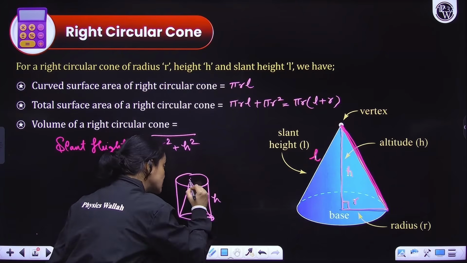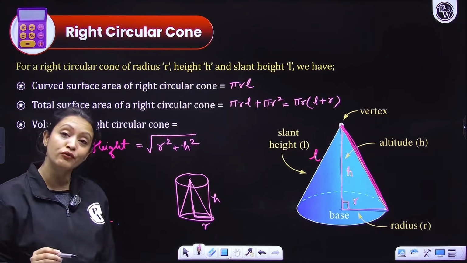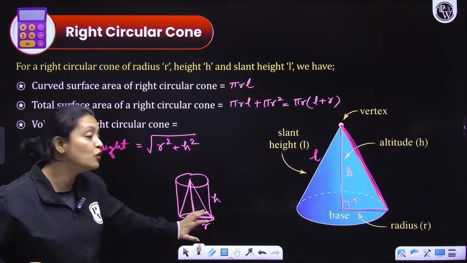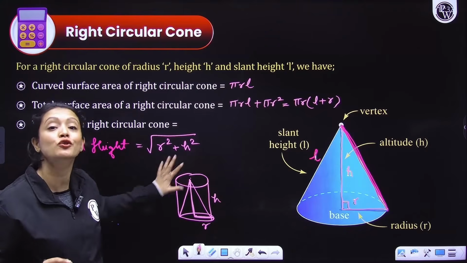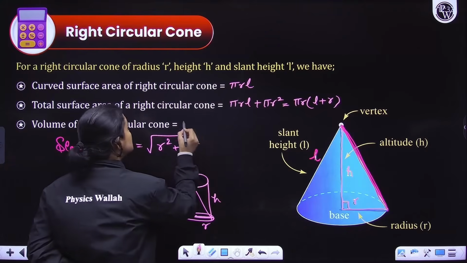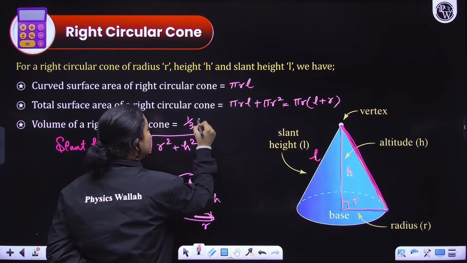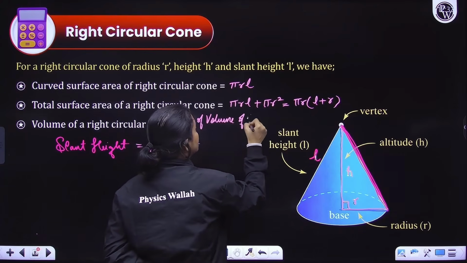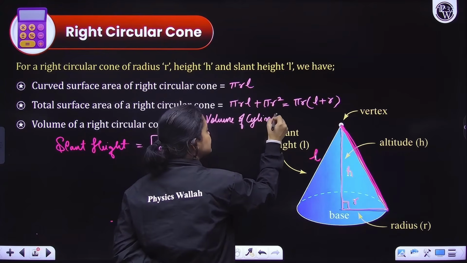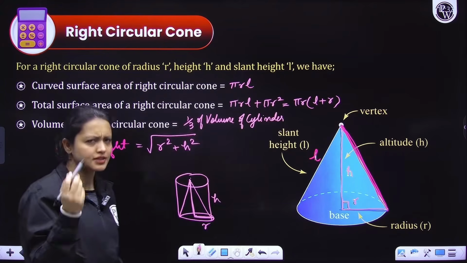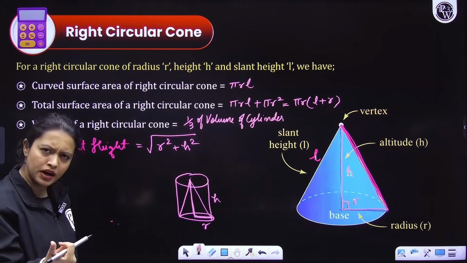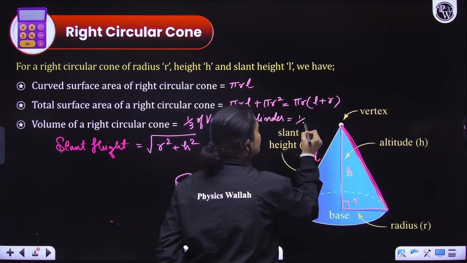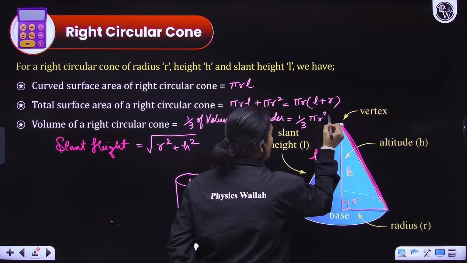Okay, so you will see this very beautiful relationship that this right circular cone's volume is 1/3 of the volume of the cylinder. It is 1/3 of the volume of the cylinder with the same base and same height, I mean with the same radius and the same height, right? So that would be equal to 1/3 pi r square h.